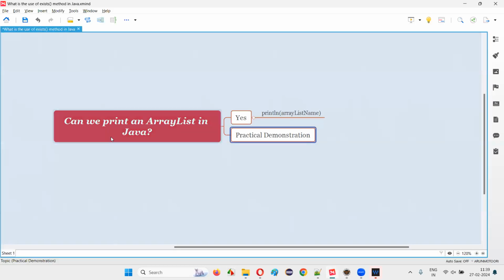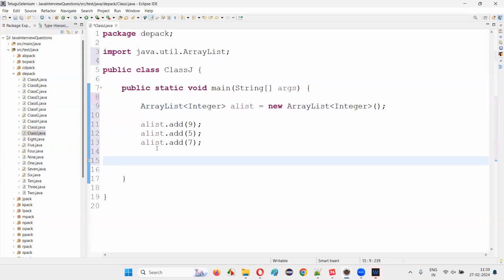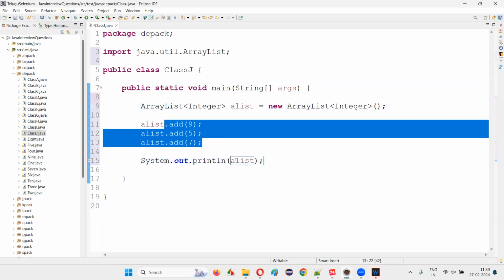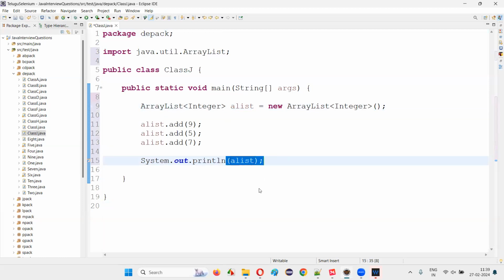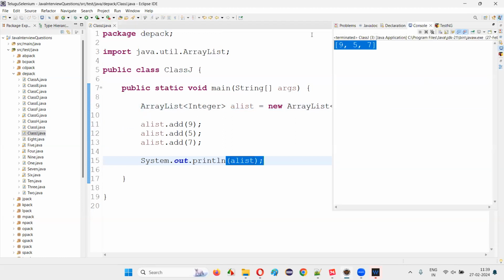Now, the question here is, can we print an array list in Java? The answer is yes. Just write a print statement, system.out.println. Inside the print statement, pass the name of the array list like this. What will happen? All the elements in the array list will be printed. We can directly print an array list in Java without any problem. When you print so, all the elements in the array list will be printed like this.